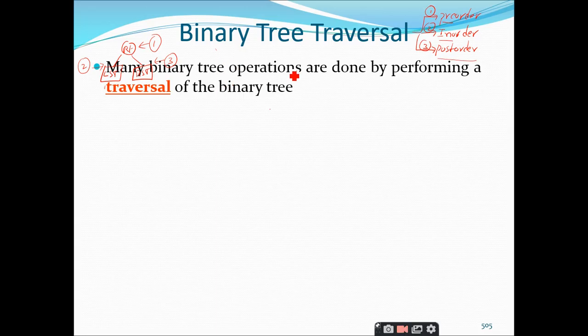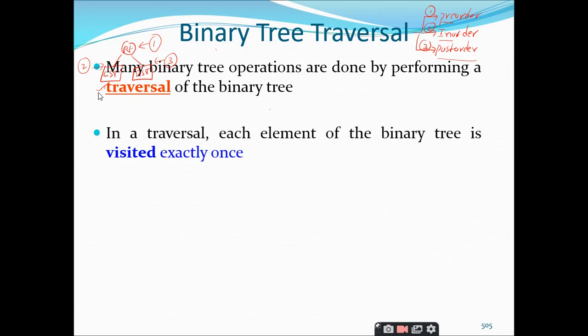So we have many binary tree operations, and they are supported by performing the traversal of a binary tree. For example, you want to print the information part of the binary tree, you will perform a traversal. For example, you want to count the number of nodes in the binary tree, you will perform the traversal. So traversal is a very important operation that is supplemented to perform the other operations.